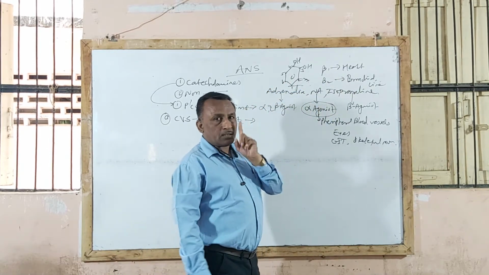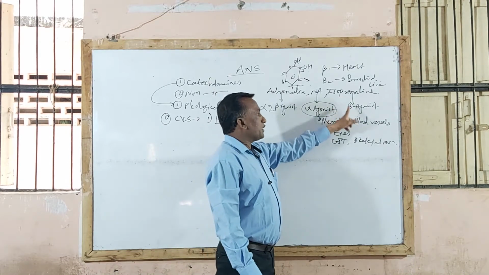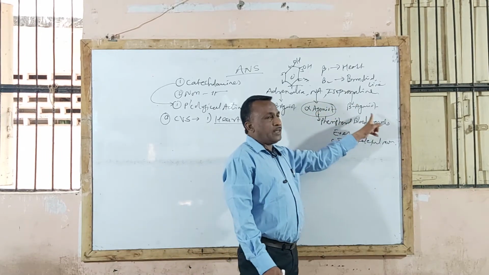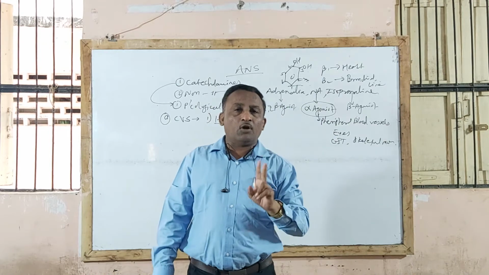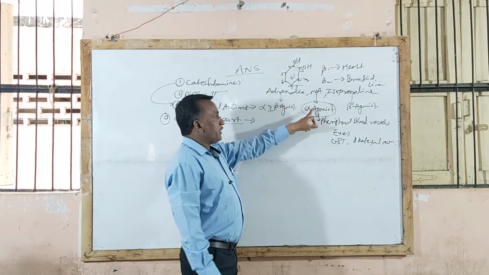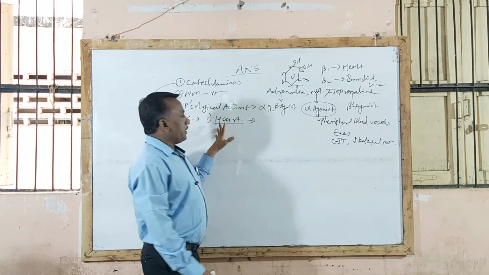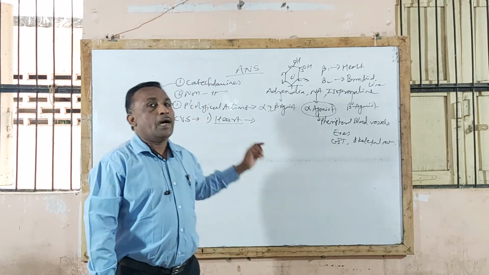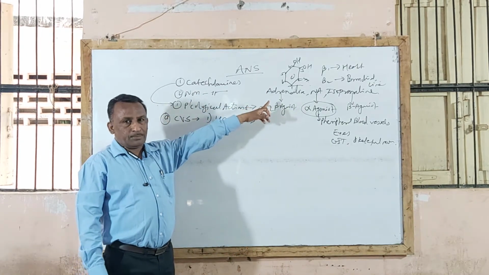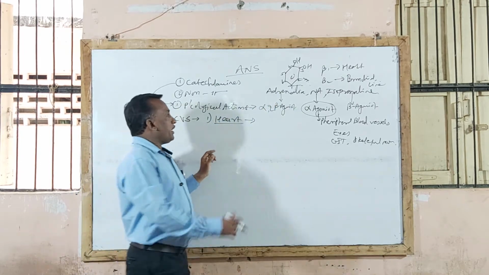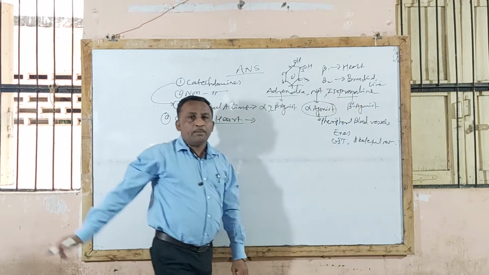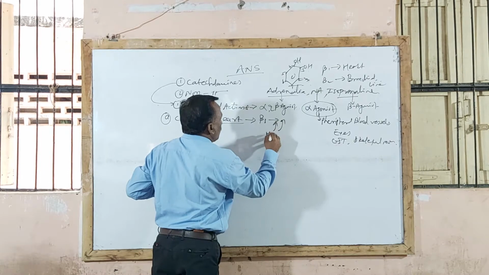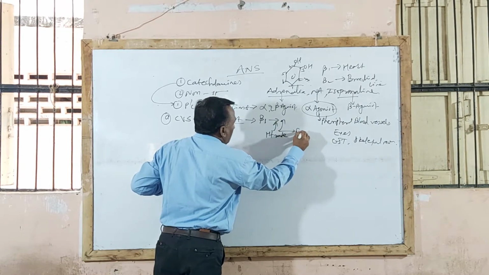Now, the beta agonist drugs are isoprenaline and adrenaline. Adrenaline acts as both alpha and beta agonist, while isoprenaline acts as a beta agonist. This means these two drugs act on beta receptors. Noradrenaline acts only on alpha receptors, and the heart contains only beta receptors. Noradrenaline does not produce any pharmacological action on the heart because the heart contains beta 1 receptors. So particularly adrenaline and isoprenaline, by acting on beta 1 receptors, increase heart rate and force of contraction.